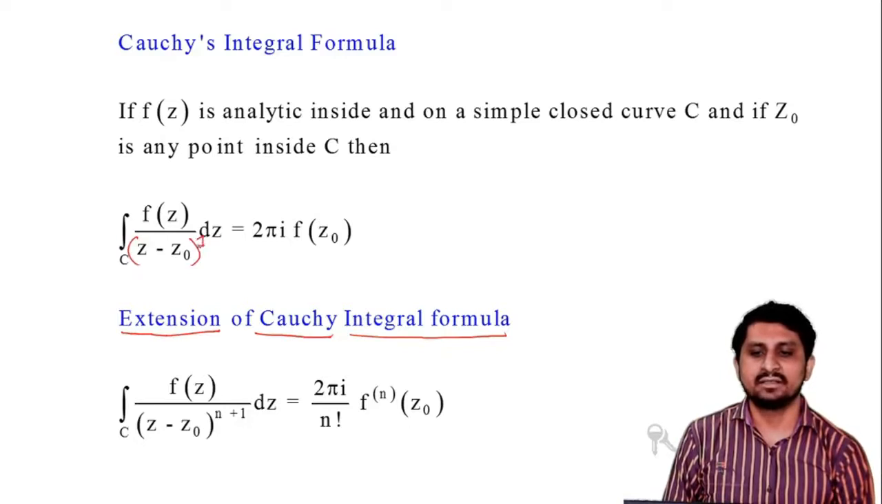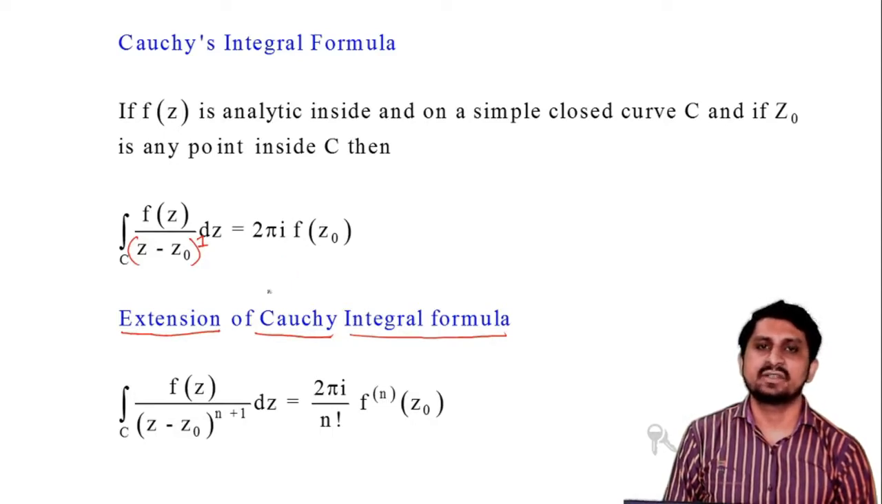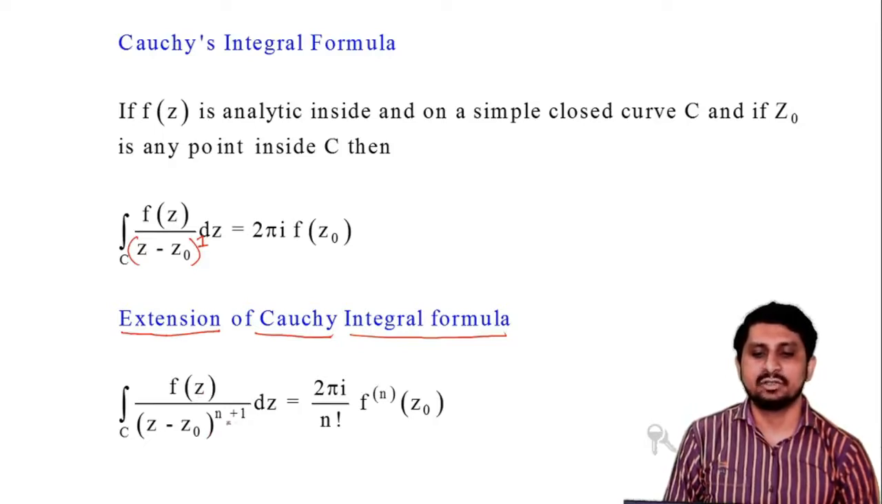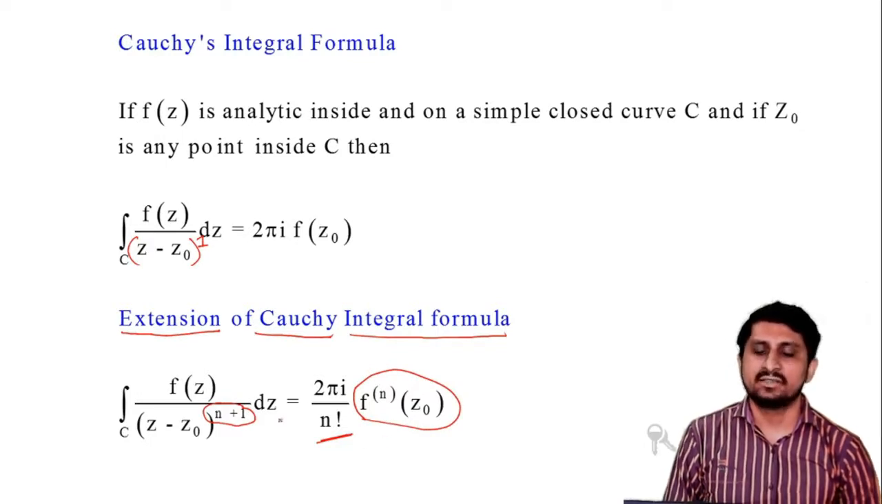If the degree is 1, then definitely we apply this formula: the integration of f of z upon z minus z0 dz is equal to 2 pi i f of z0. But if the degree is more than 1, then the integration of f of z upon z minus z0 raised to n plus 1 dz is equal to 2 pi i upon n factorial times the nth derivative of the function at point z0.